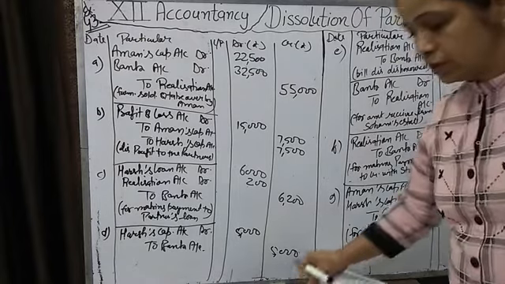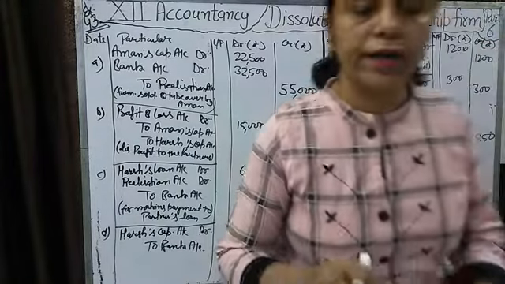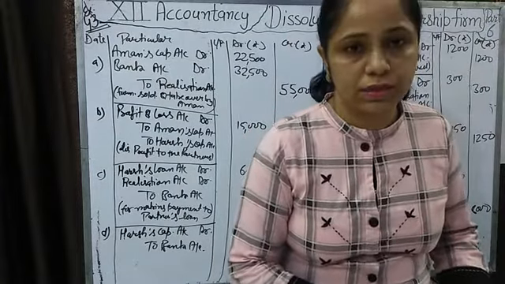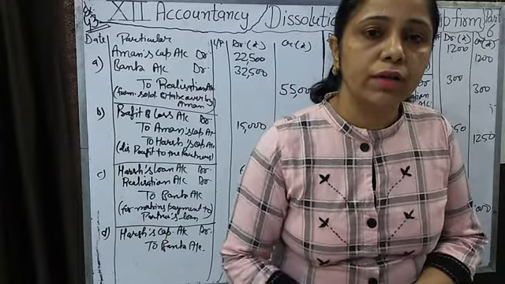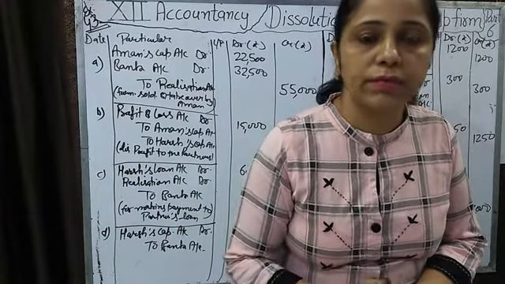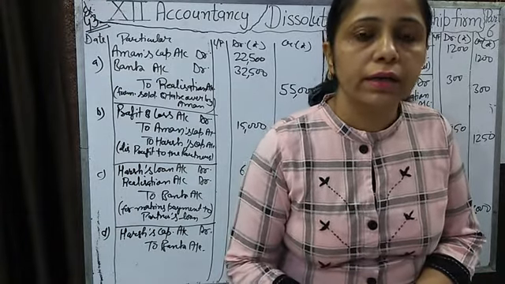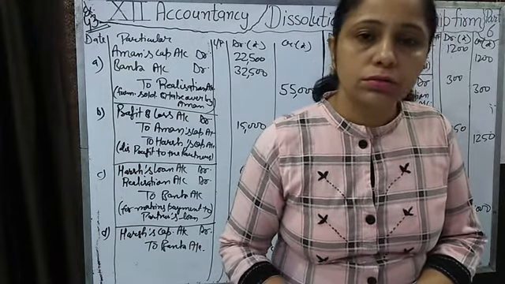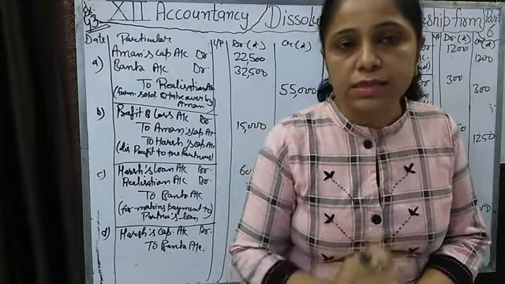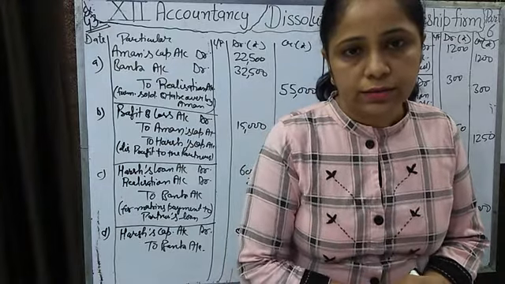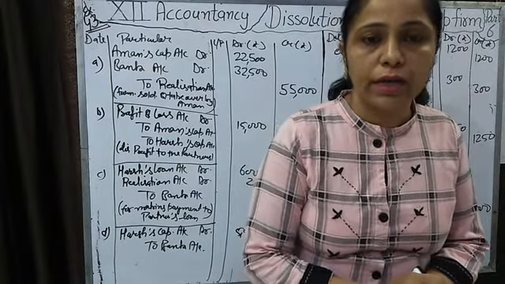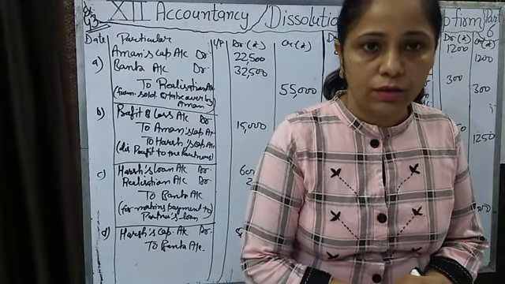Yes students, now your chapter is complete. Till now we have completed 5 chapters. 3 you have done before vacation, and after summer vacation we have completed 2 chapters in the month of July. So now it's a time of revision side by side, and we will start the next book, company accounts.